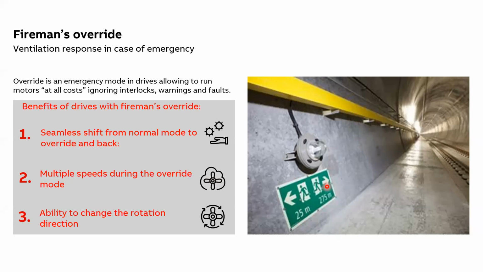faults. Let's say, for example, over temperature. In case of fire, we know that the temperature of the room or the ventilation area, the tunnel system, is definitely bound to increase. However, the drive should not trip on an over temperature fault in order to protect the motor. In this case, it should constantly run the motor. Even if both the motor and your drive are damaged, it is still acceptable, but human safety should not be compromised.